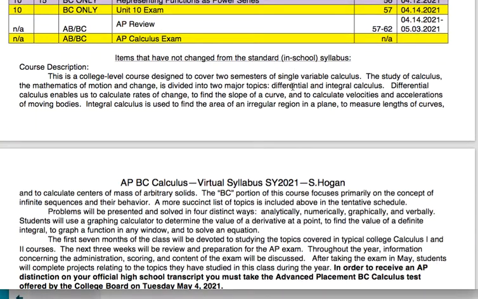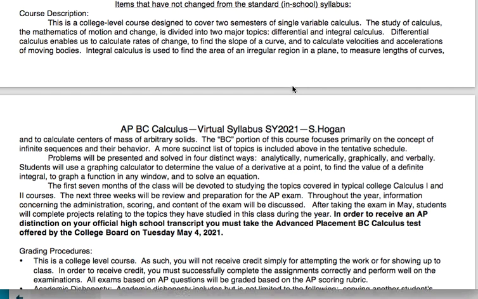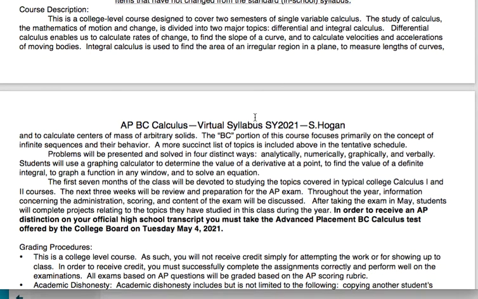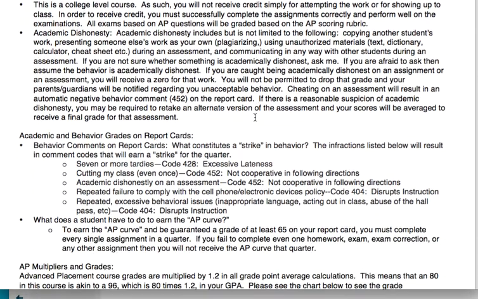Okay, so below this, you'll see all the stuff that hasn't changed from my normal course syllabus, and I'm not going to go into a ton of detail with it because you have the syllabus and you can read it, and it's not virtual specific. So basically, this is a course covering 2 semesters of college calculus. The first semester is the AB stuff. The second semester is the BC part, right?